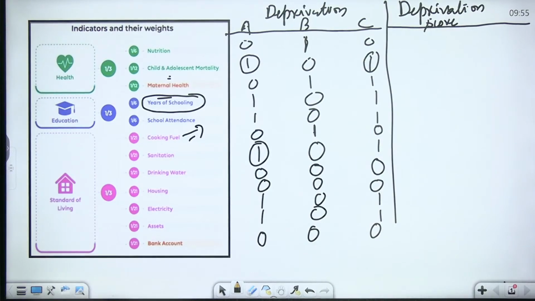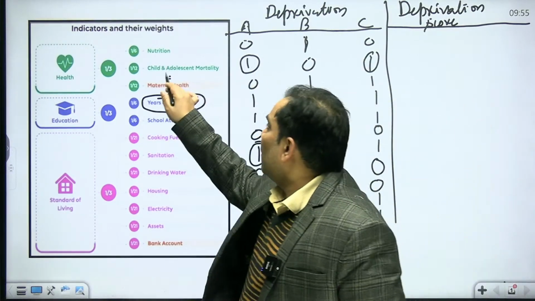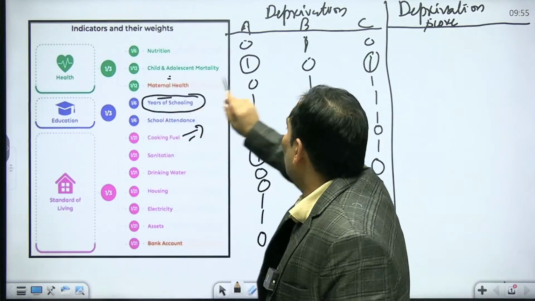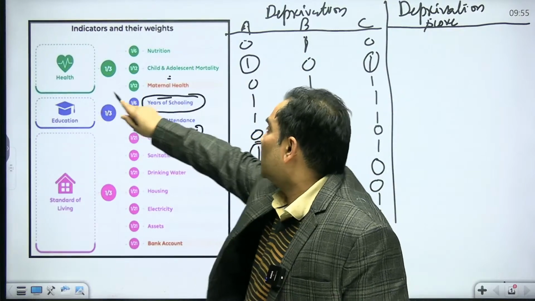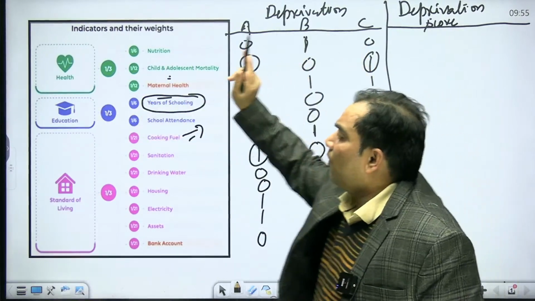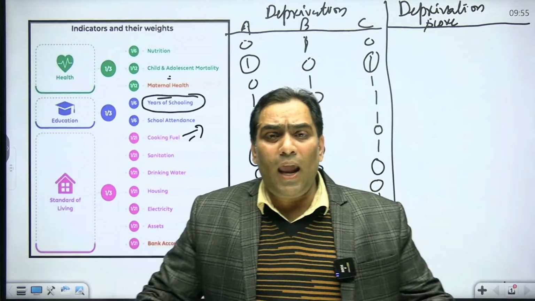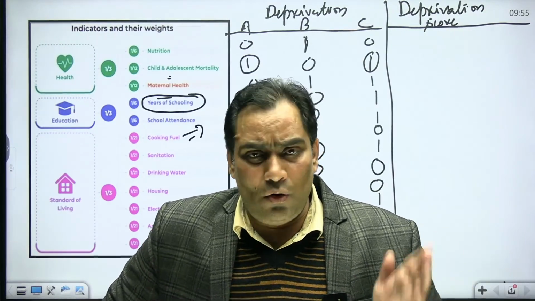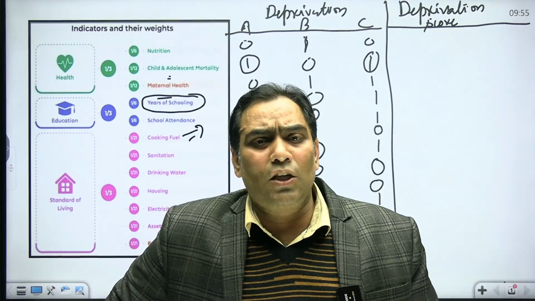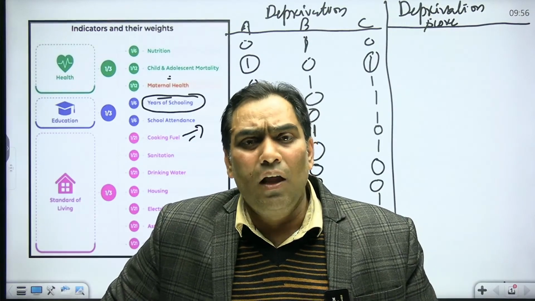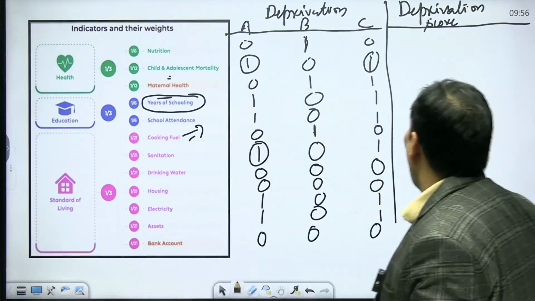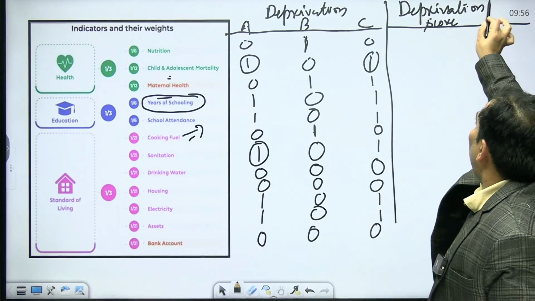So now, what is this? This is deprivation: how family A is deprived of health facilities, how family B is deprived, how family C is deprived. If they have access to the sub-dimensions, we give them 0. If they do not have access to the sub-dimensions of health, we give them the value 1.